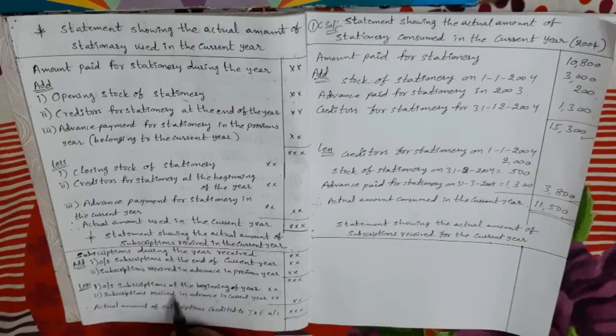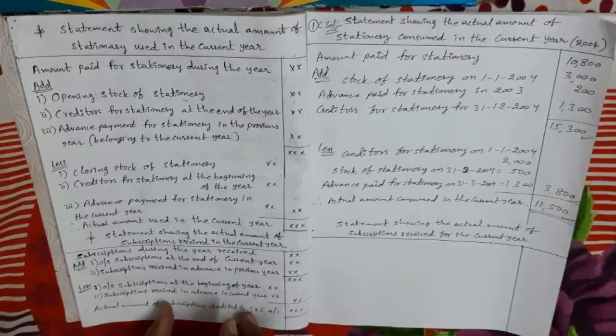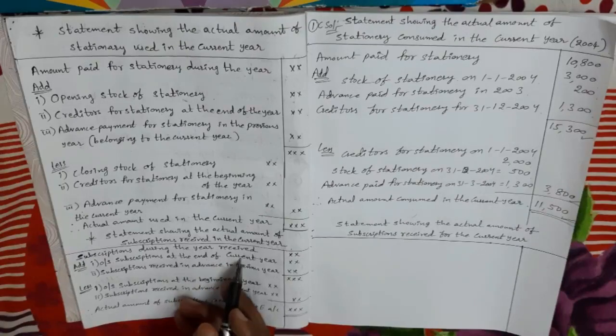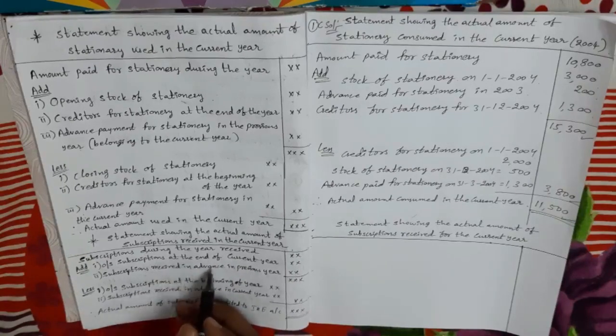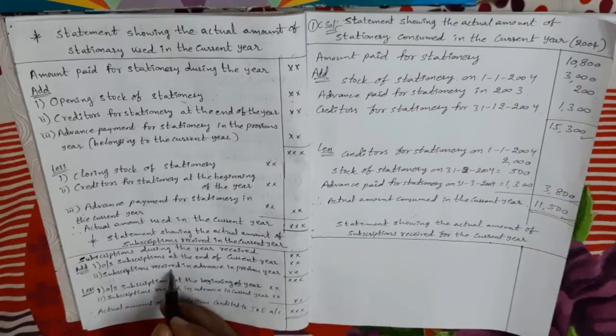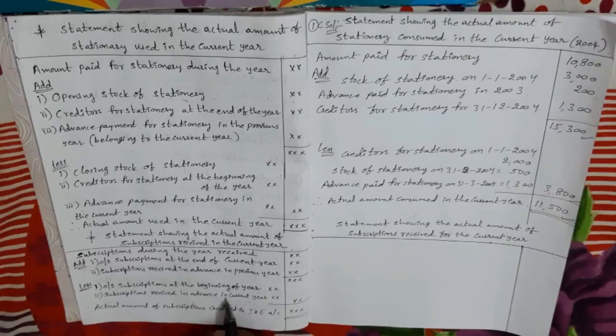So here, present year amounts we are adding, and last year and next year amounts we are subtracting. See once again: outstanding subscriptions at the end of current year, present year amount, we add. Subscriptions received in advance in previous year, received previous year but related to present year only, we add. Outstanding subscriptions at the beginning of the year is last year amount, so we subtract. Subscriptions received in advance in current year is related to next year, so we also subtract. Then we get the actual amount of subscriptions which is credited to income and expenditure account.